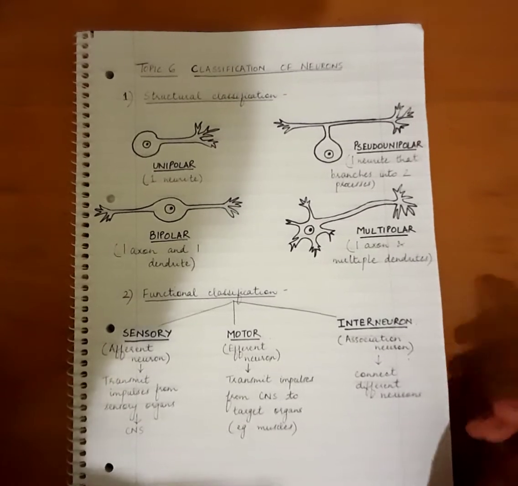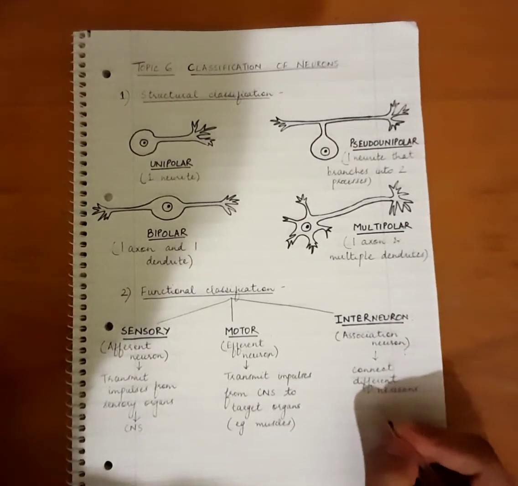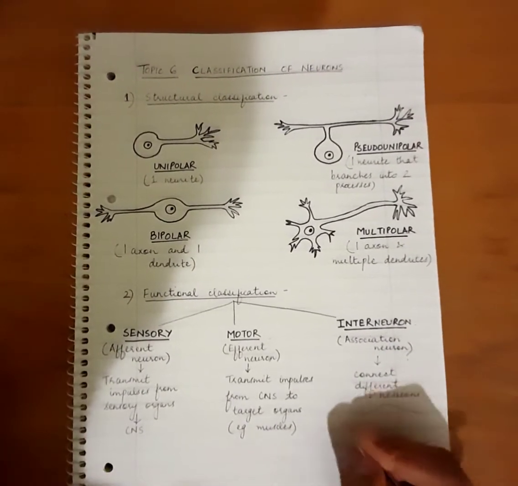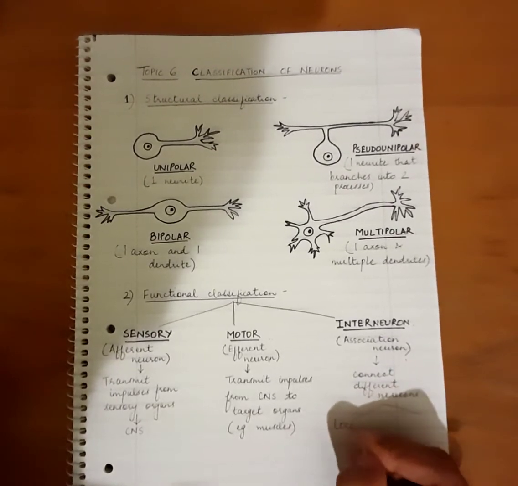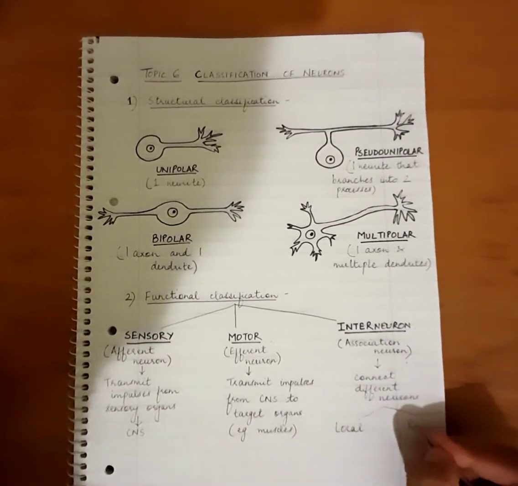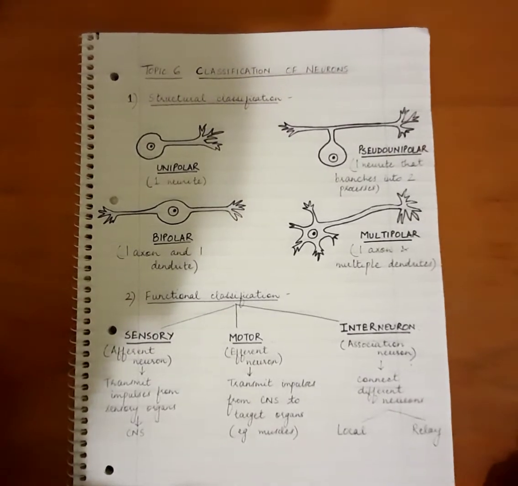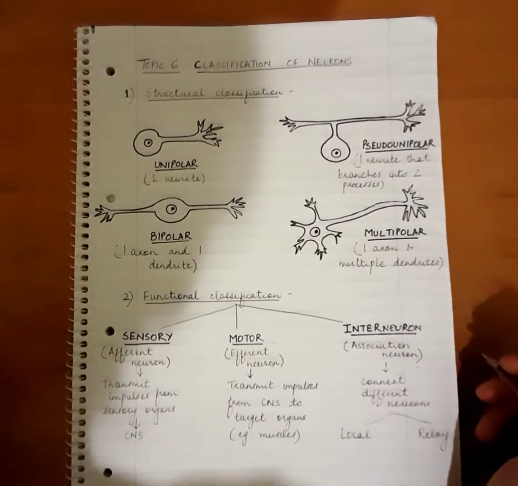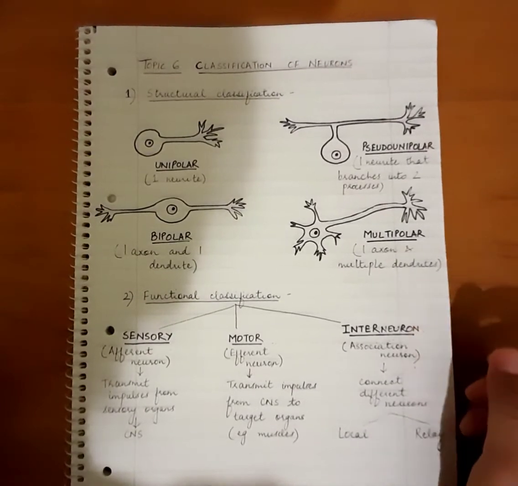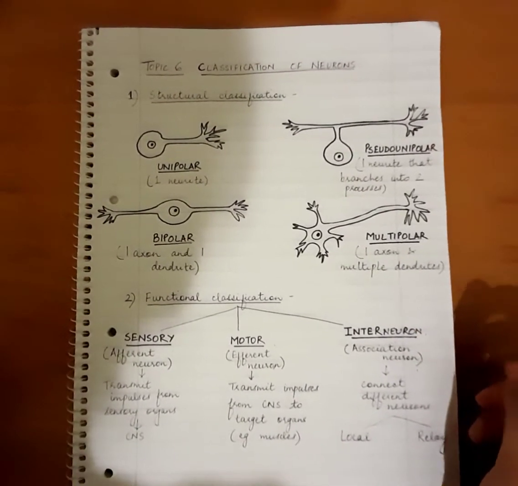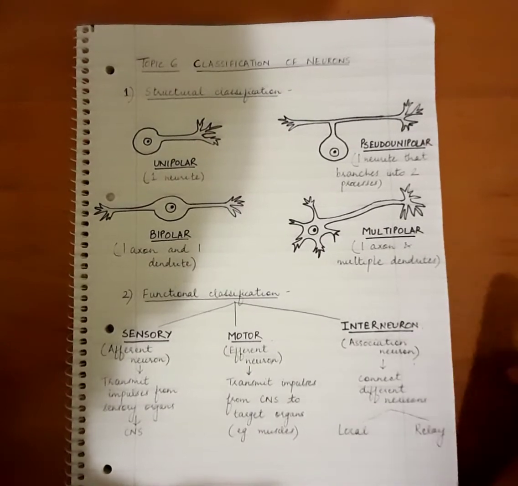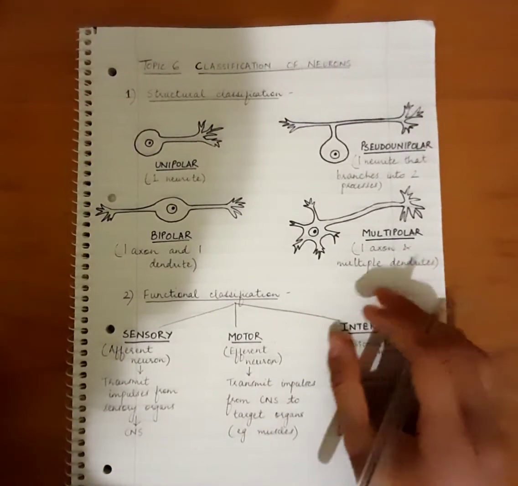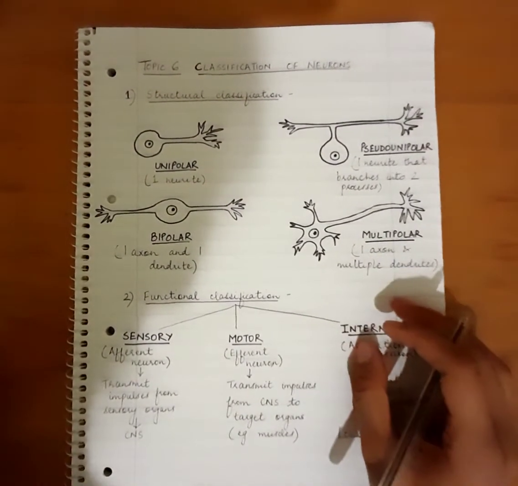Alright, now interneurons can also be of two different types. They could be either local interneurons or relay interneurons. Alright, so local interneurons are those interneurons which have a shorter axon. Okay, so they can connect neurons only in a nearby region, in a local circuit only.